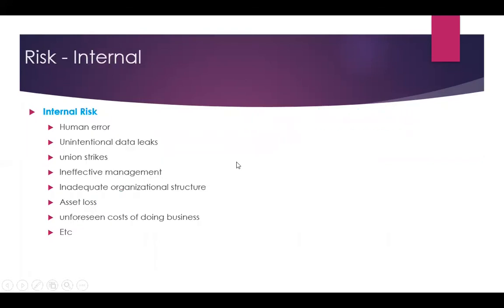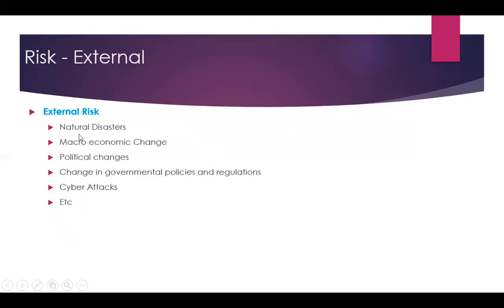Risk can be internal risk or external risk. Internal risk, a few examples include human error, unintentional data leak, union strike, ineffective management, inadequate organization structure, asset loss, unforeseen cost of doing business. Whereas external risks include natural disaster, macroeconomic changes in the environment, political changes, changes in government policies and regulations, cyber attack, and many others.